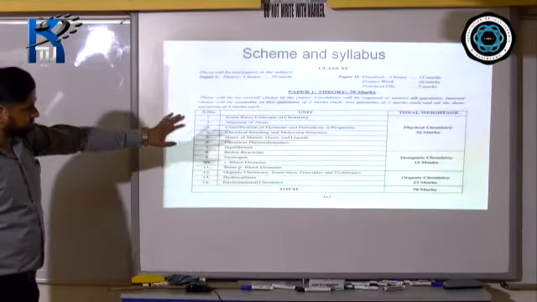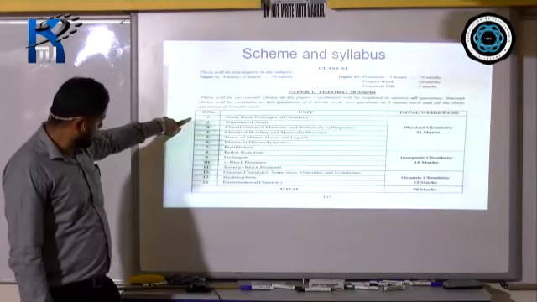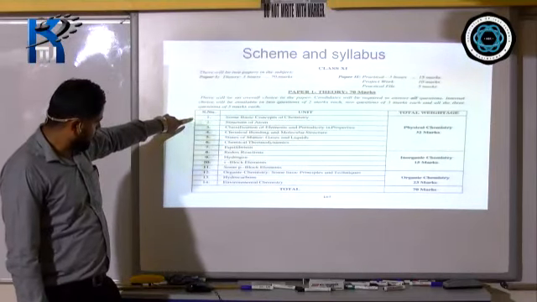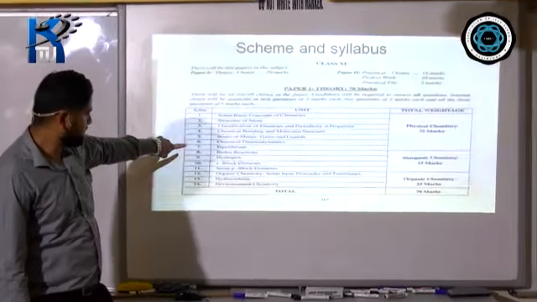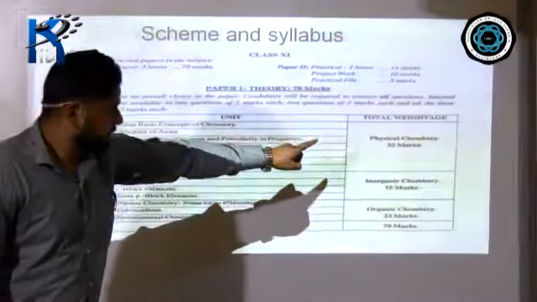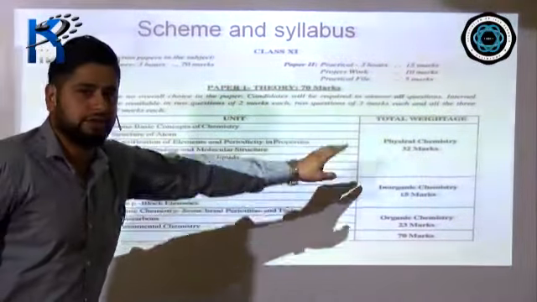As you can see from this picture, physical chemistry is from chapter number 1 to chapter number 7, and the total marks allotted for physical chemistry is 32 marks.